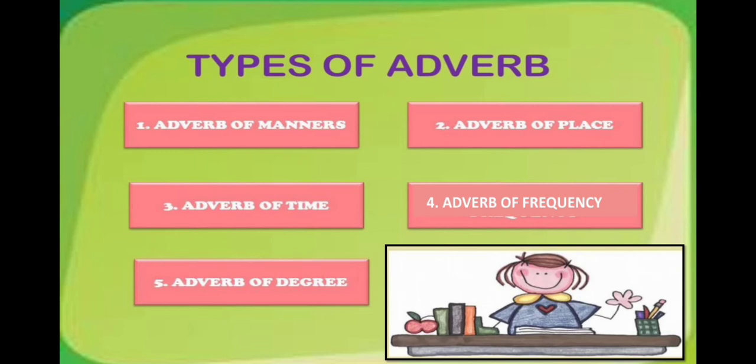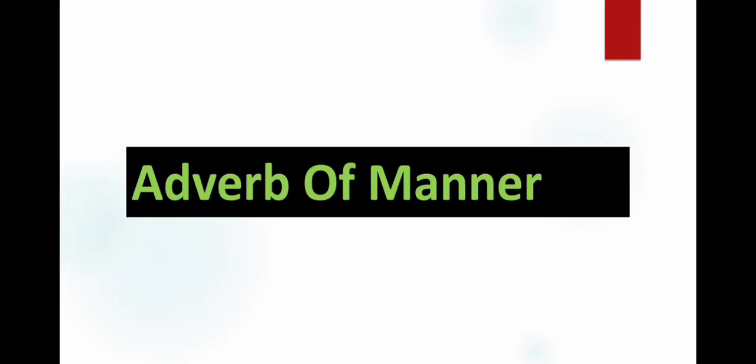Now children, there are different types of adverb. Let's see what are they. First, adverb of manner. Second, adverb of place. Third, adverb of time. Fourth, adverb of frequency. And fifth, adverb of degree. We are going to discuss each adverb one by one in detail. First, we are going to discuss about adverb of manner.